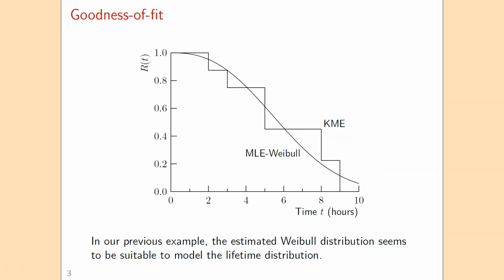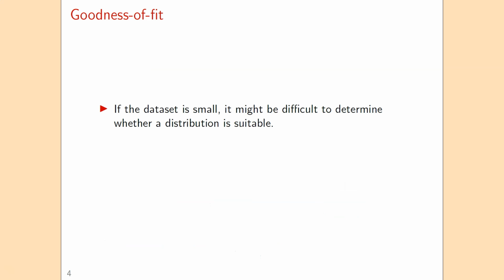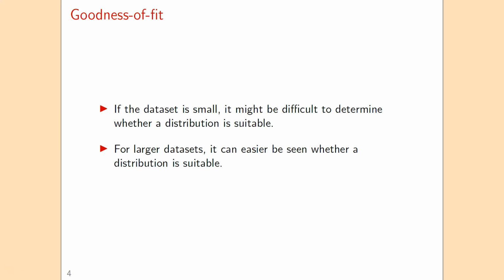This was our previous example. The dataset is quite small here, and we have also fitted a Weibull distribution, but because the dataset is quite small, you will never get a very good fit. But here I would say that with this fitted Weibull distribution, there's no reason to believe that the data does not come from the Weibull distribution. But in general, if the dataset is small, it's maybe difficult to determine whether a fitted distribution is suitable. If you have a larger dataset, then it's easier to conclude whether a fitted distribution is suitable.